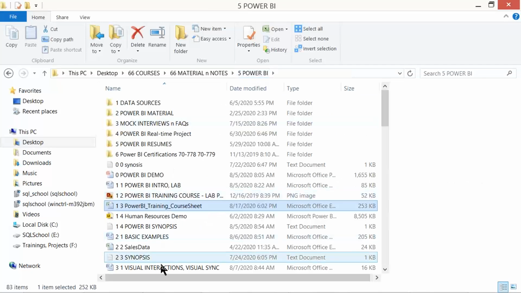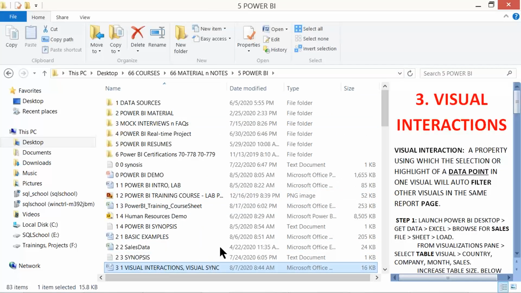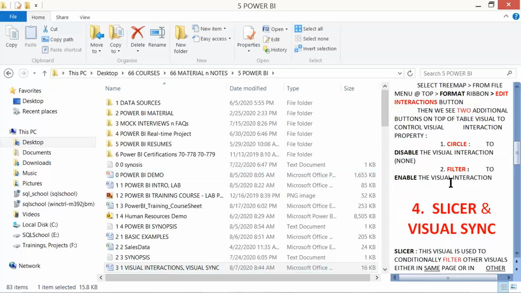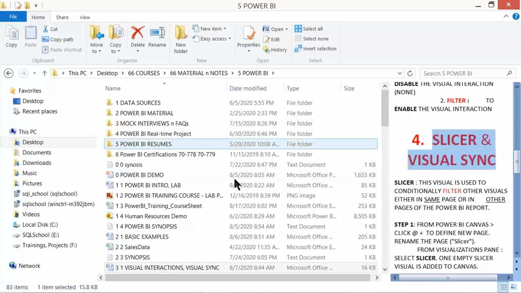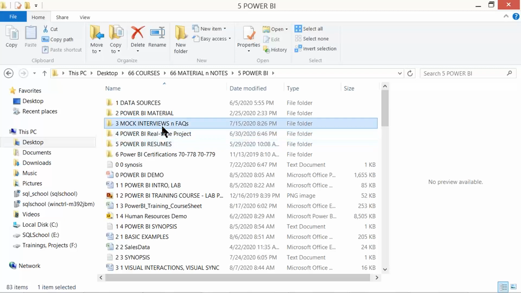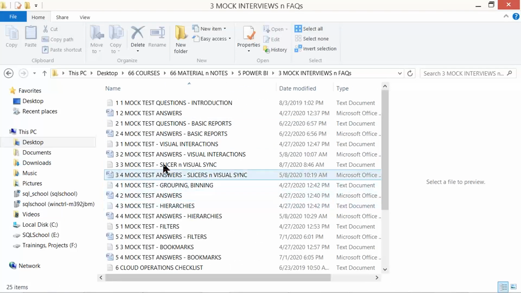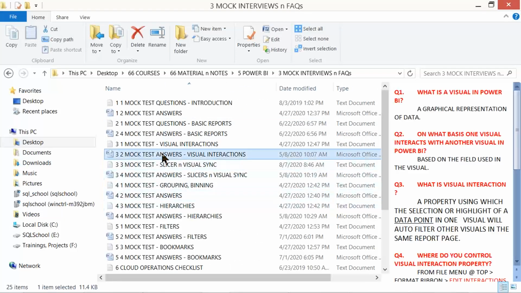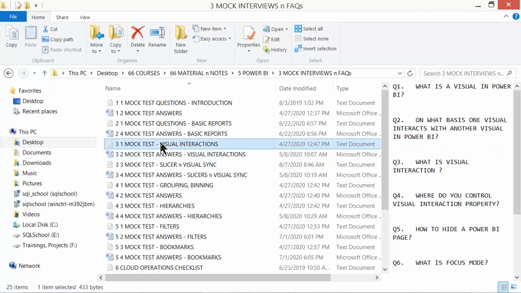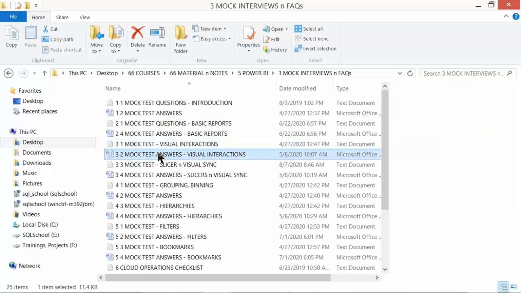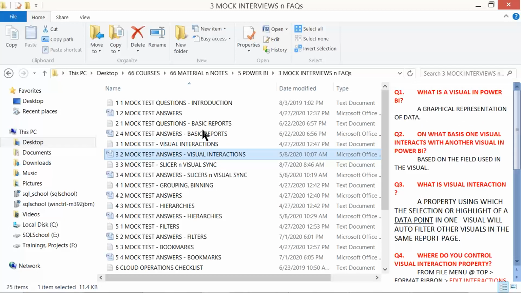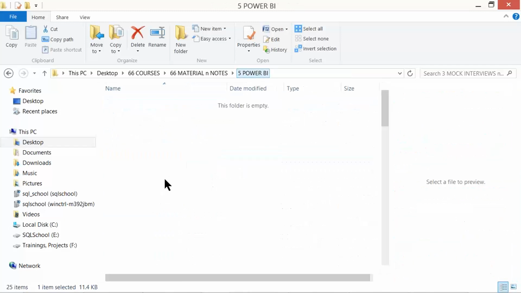For example, chapter number 3 has 2 topics, visual interactions and something called slicer and visual sync. For each concept, there would be mock tests, something like this. Questions are outside the notes, answers inside the notes. You try them, practice them thoroughly, then get back to me with your answers, and I'll provide you my answers.